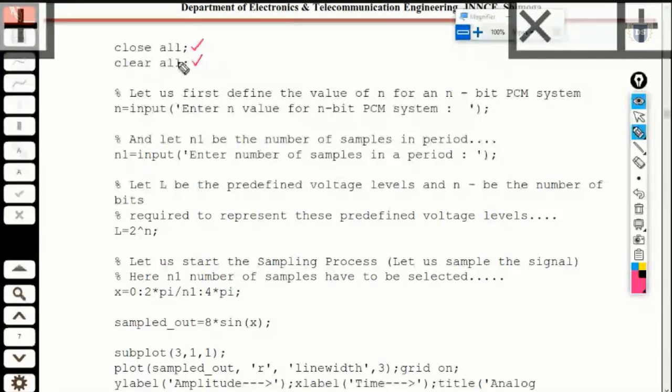Then here, we'll first ask the user to enter the kind of PCM system we are trying to make use of. So here, in general, it's an n-bit PCM system, and here we'll assume that we are making use of 3 bits in order to represent each level.